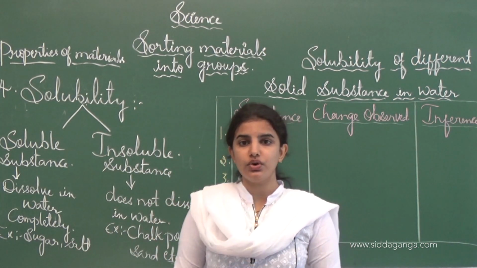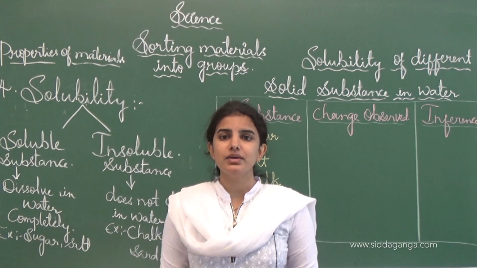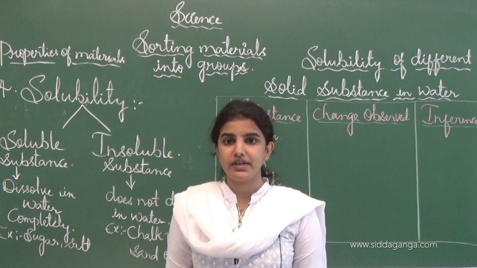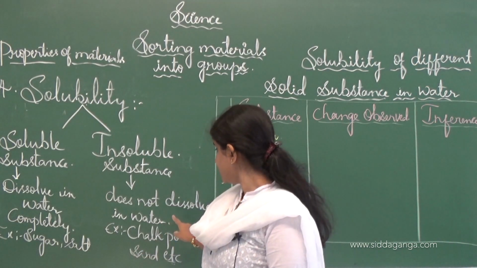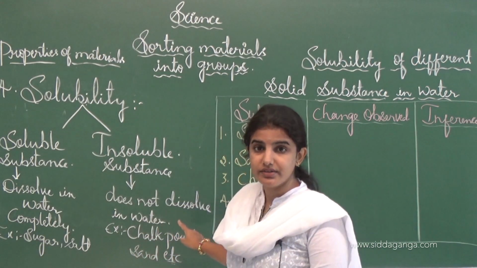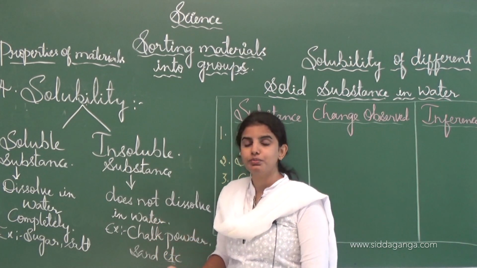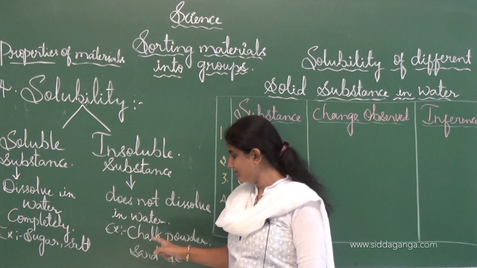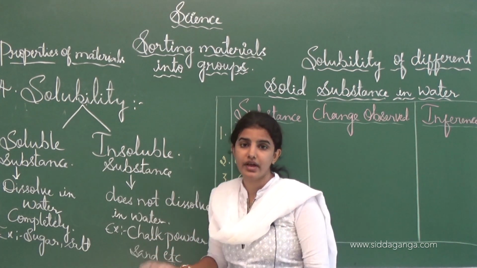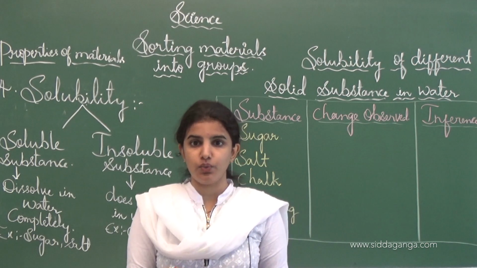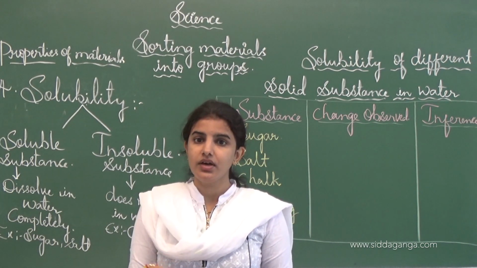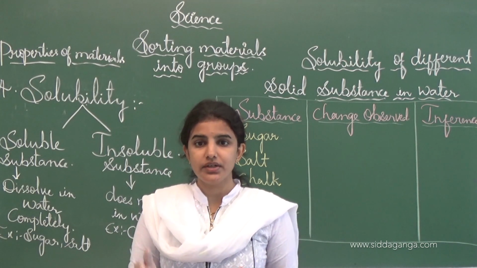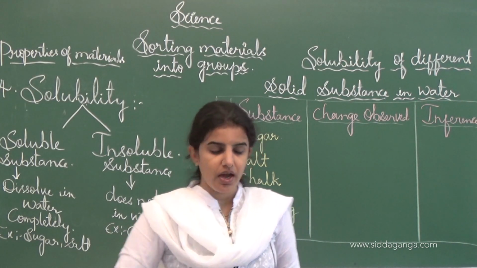Those substances which do not dissolve in water completely or disappear are called as insoluble substances. These are the two main points here. Examples are chalk powder and sand. If we put sand in the water and try to dissolve it, even after a long time it will not dissolve in water completely, so it is an insoluble substance. I will write here.